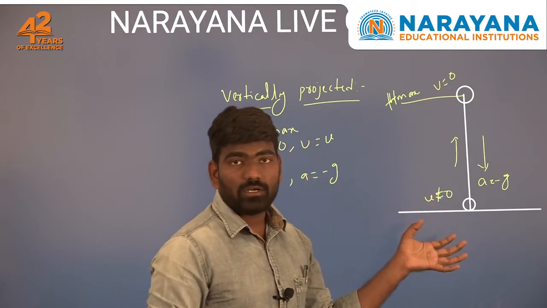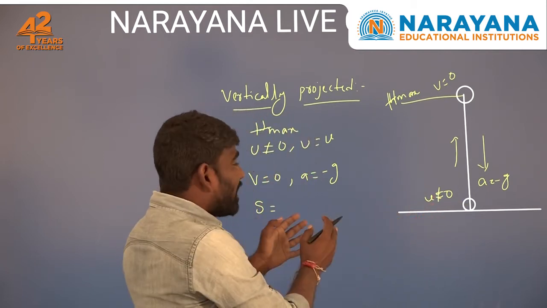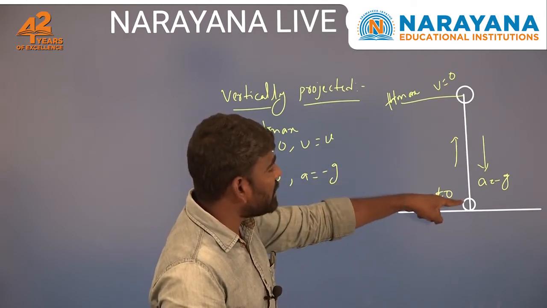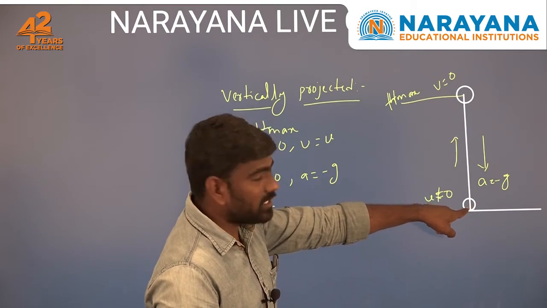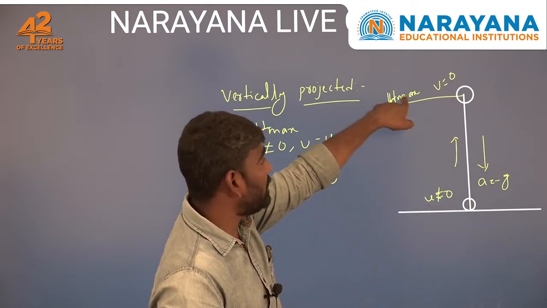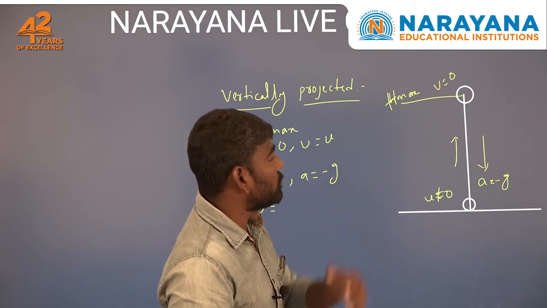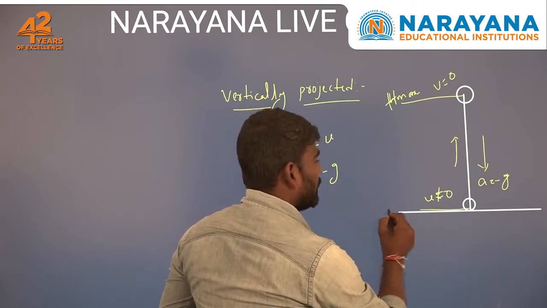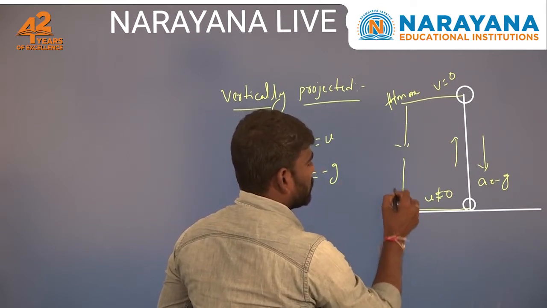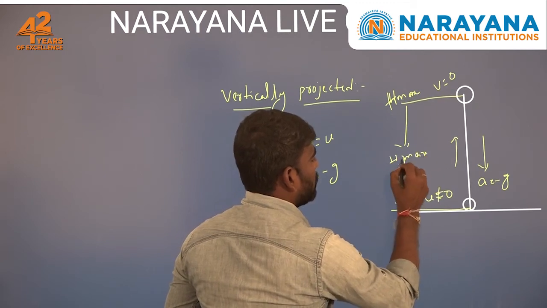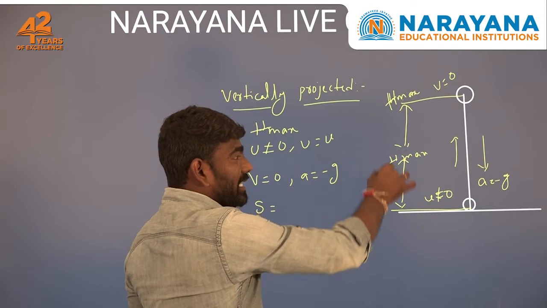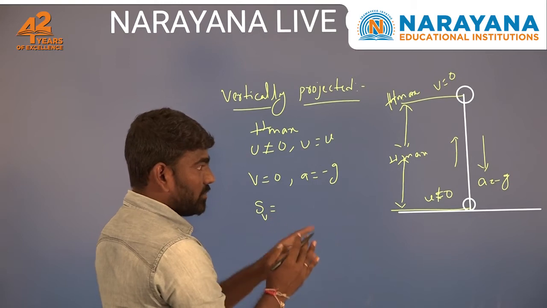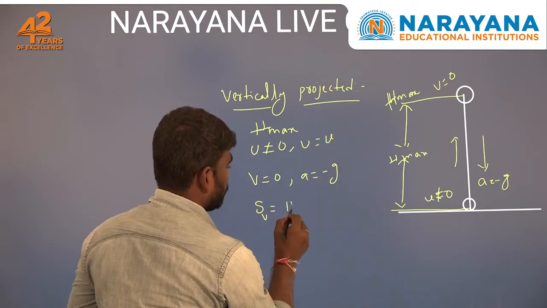Along the horizontal it does not cover any displacement, that's why horizontal displacement is 0 here. But the body is projected vertically, so it displaces its position from the horizontal axis to a certain maximum height. How much displacement it covers along the vertical axis, that I am taking as h max. So the displacement is only the vertical displacement here, that is h max.